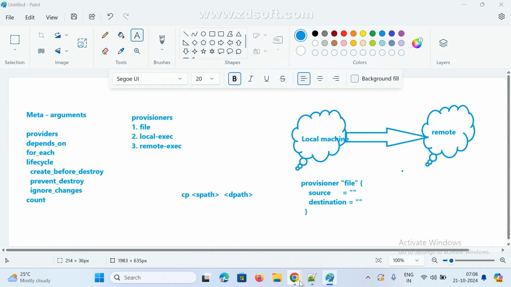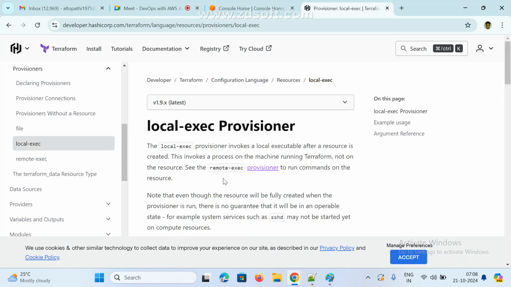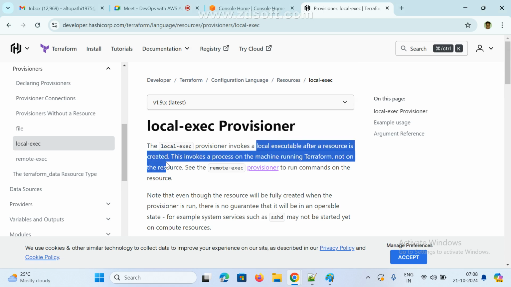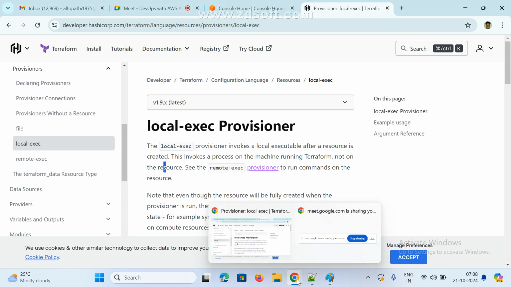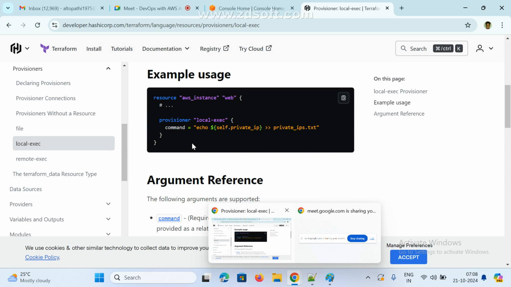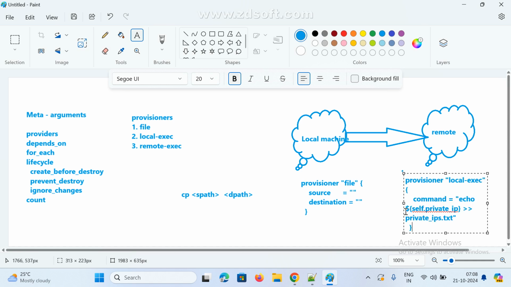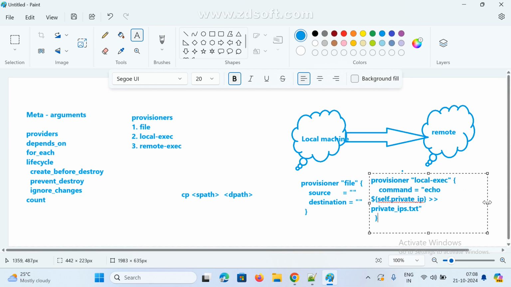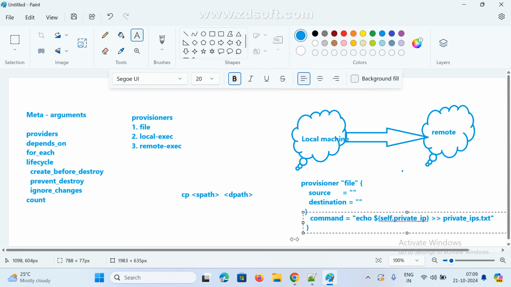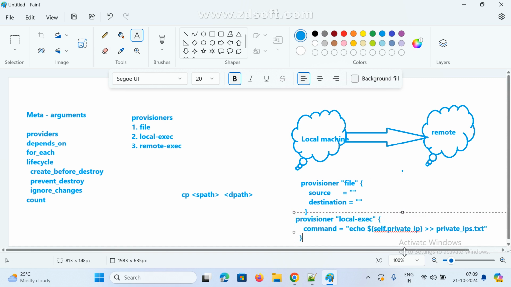And there is one more, the local-exec. Local-exec means this provisioner invokes a local executable after the resource is created. For example, after my instance is created, I want to get some information. In that case we go for local-exec. After my instance is created, I want to do something.